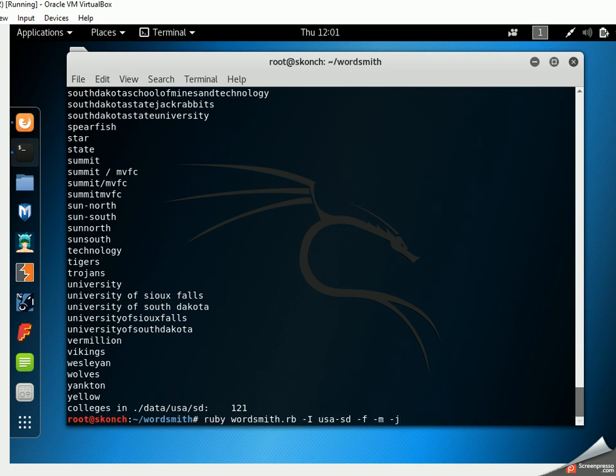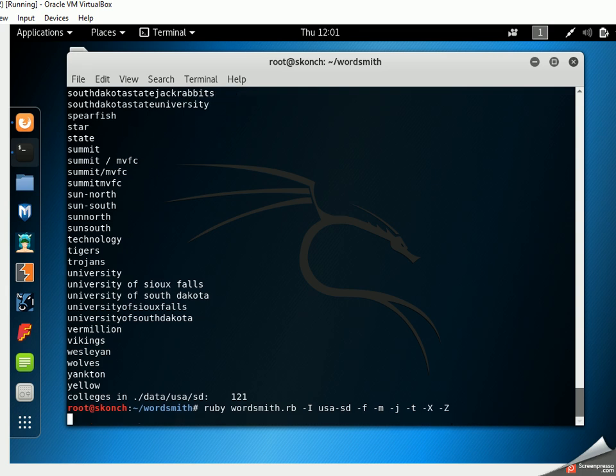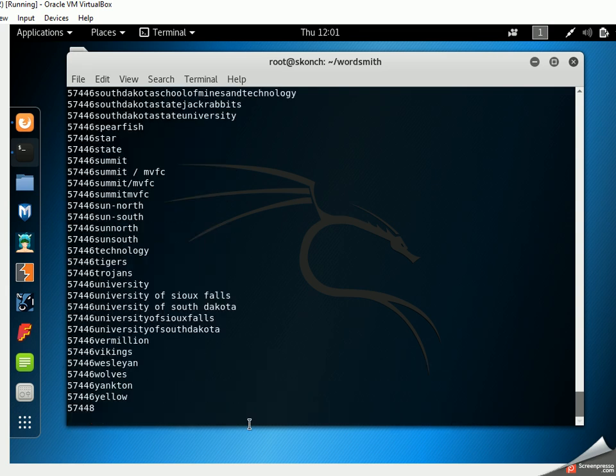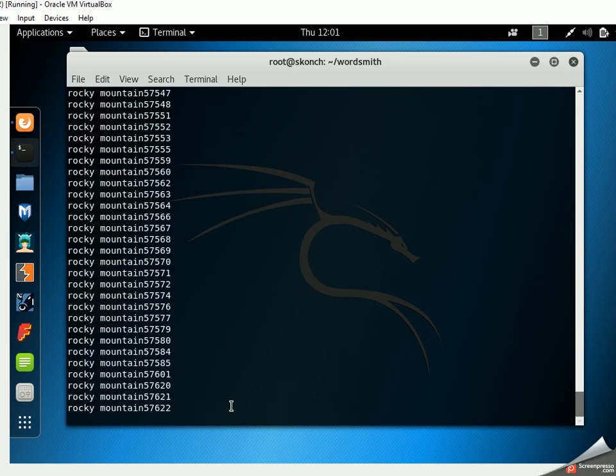We are going to throw in some teams. I know DSU's got a college team, so I want to incorporate that in there too. And let's throw in some zip codes as well. I'm going to append and prepend to those names so we can get the zip codes as well. So now it's going to grab all the zip codes in that area, and it's going to throw them together.